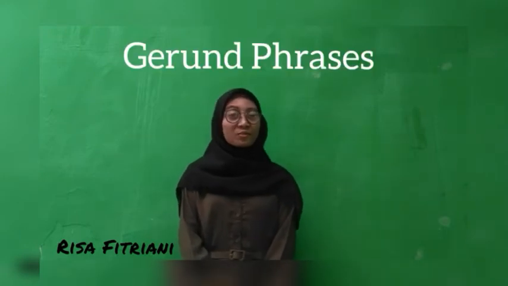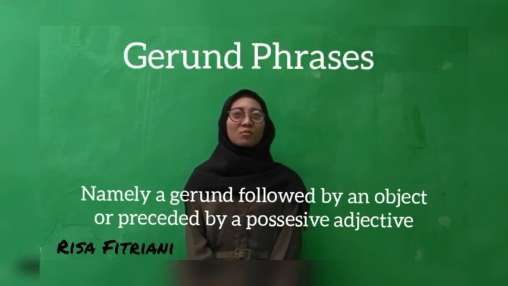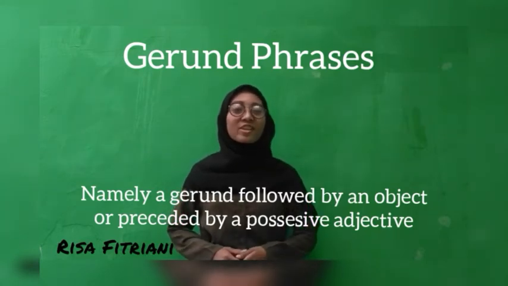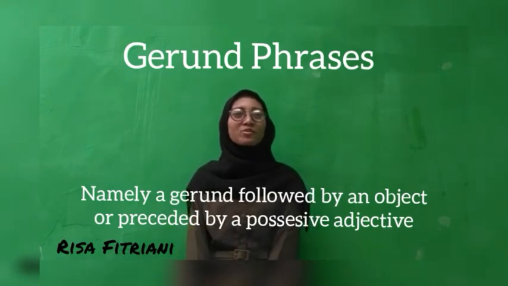Okay, gerund phrases. Namely, a gerund followed by an object or preceded by a possessive adjective. Meanwhile, the possessive adjective is used to explain the ownership of an object.